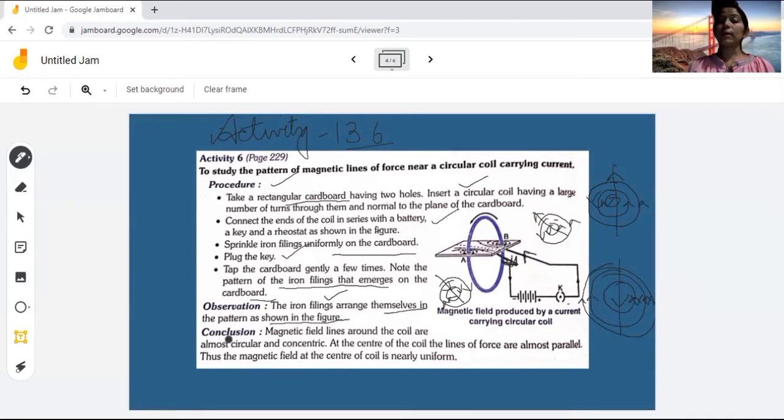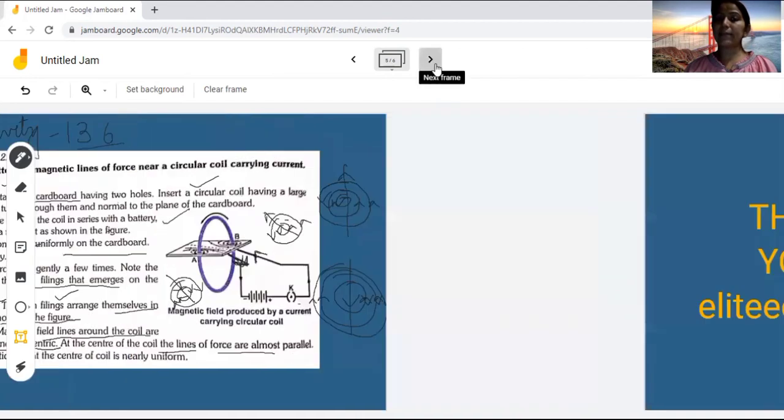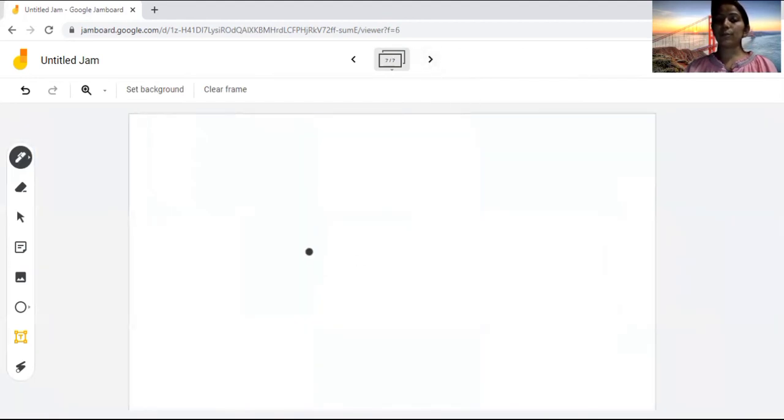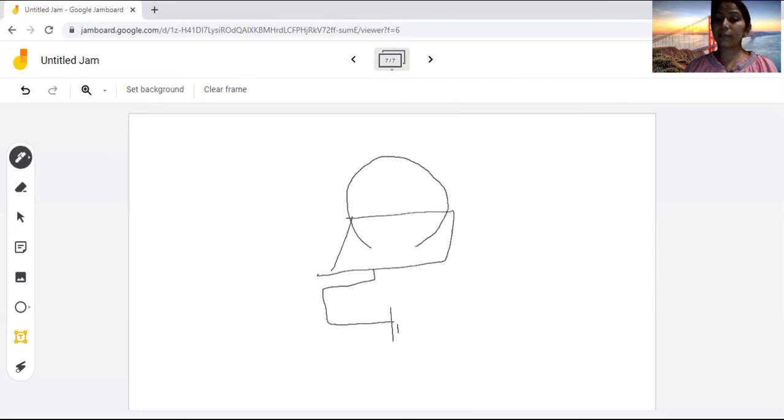So the conclusion we have made is that magnetic field lines around the coil are almost circular and concentric. At the center of the coil, the lines of force are almost parallel. How is it so? I'm showing it to you here. This is a cardboard, and in this cardboard we have the circular path, which we have connected with a battery as well as a key.